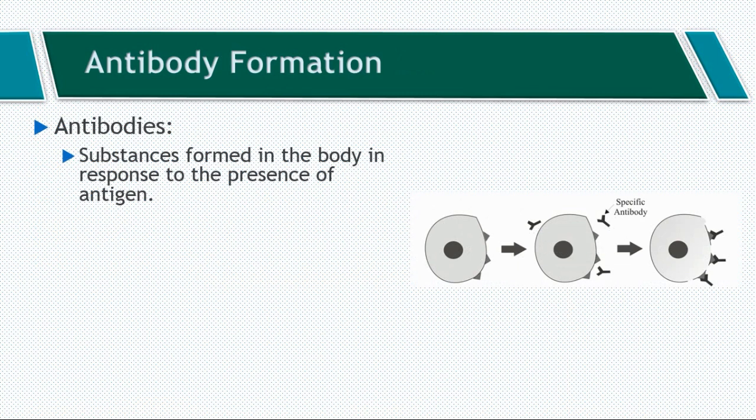Antibodies are substances which are formed in the body in response to the presence of foreign proteins and certain other materials in the tissue. Such foreign material is called an antigen. Thus, by invasion of a pathogenic microorganism, that is an antigen, antibody production is stimulated in our body.